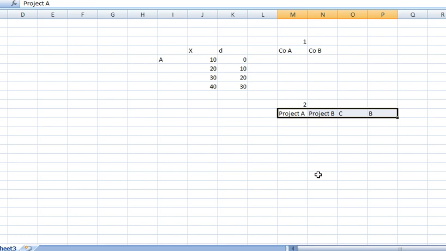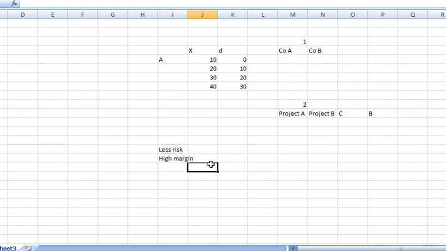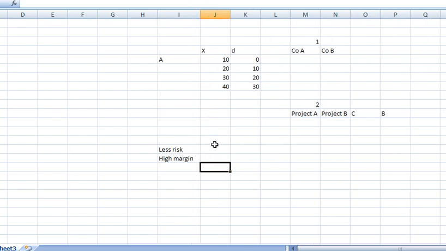Then which project is good for you, right? How are you going to identify that one? Where there is less risk, and high margin. Margin means profit. So which one are we going to take? High risk, less risk, higher margin. Which of these four is suited for these two objectives of the investment? If I want to start any business, I need less risk and more profit.